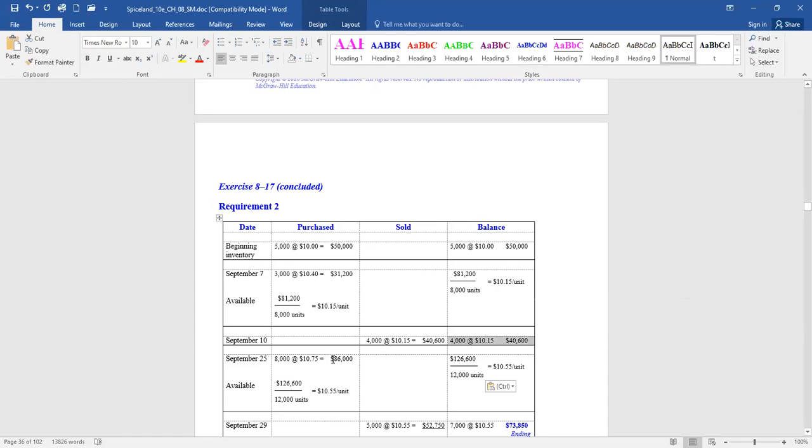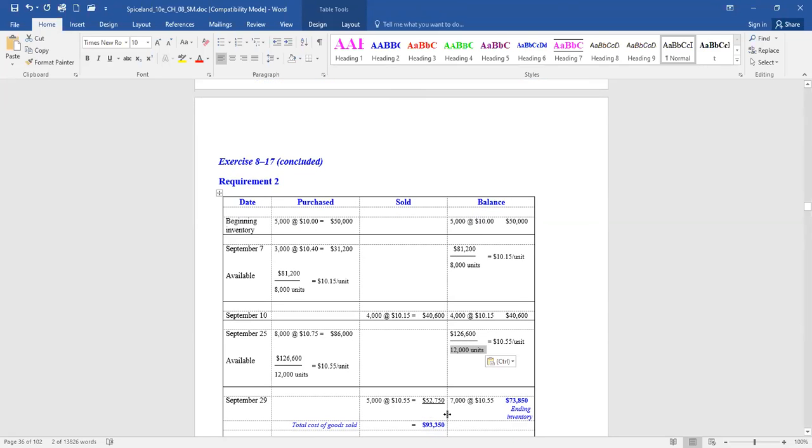Well, $40,600 from the prior balance plus $86,000 will give us the $126,600 total cost of all of our inventory. 4,000 units before this purchase plus 8,000 in this purchase gives us 12,000 overall units. Divide the 12,000 units we now have into the total cost of those units of $126,600. The new average cost per unit, $10.55.